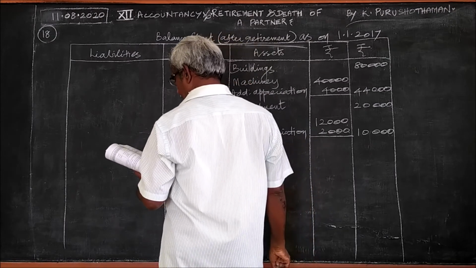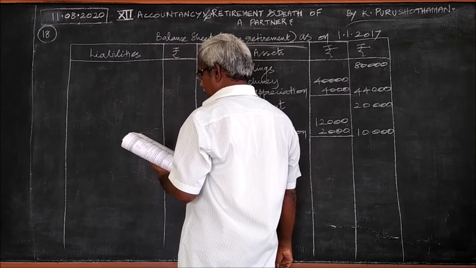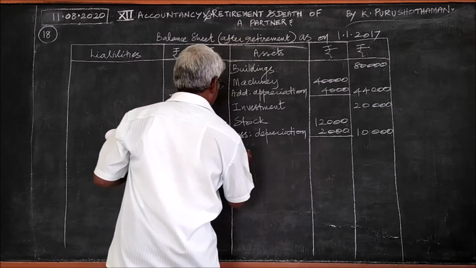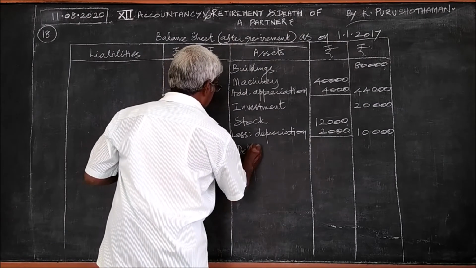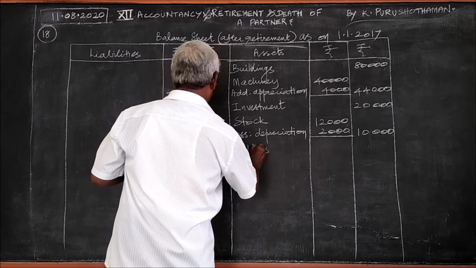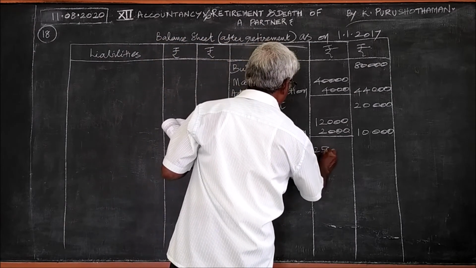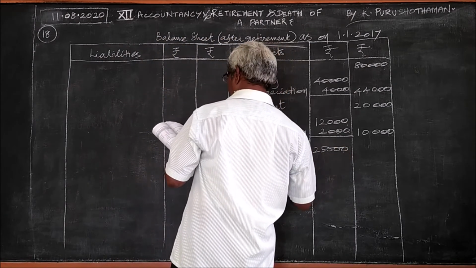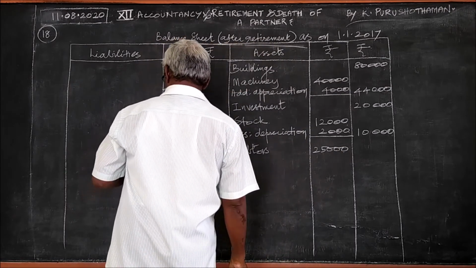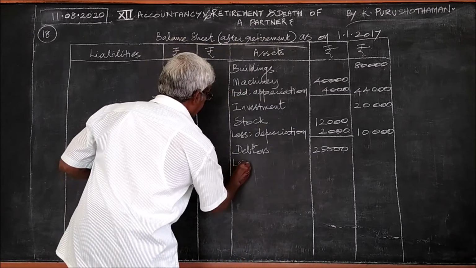Then the next item after stock is debtors. The amount of debtors is 25,000. Provision for bad debts is to be deducted.